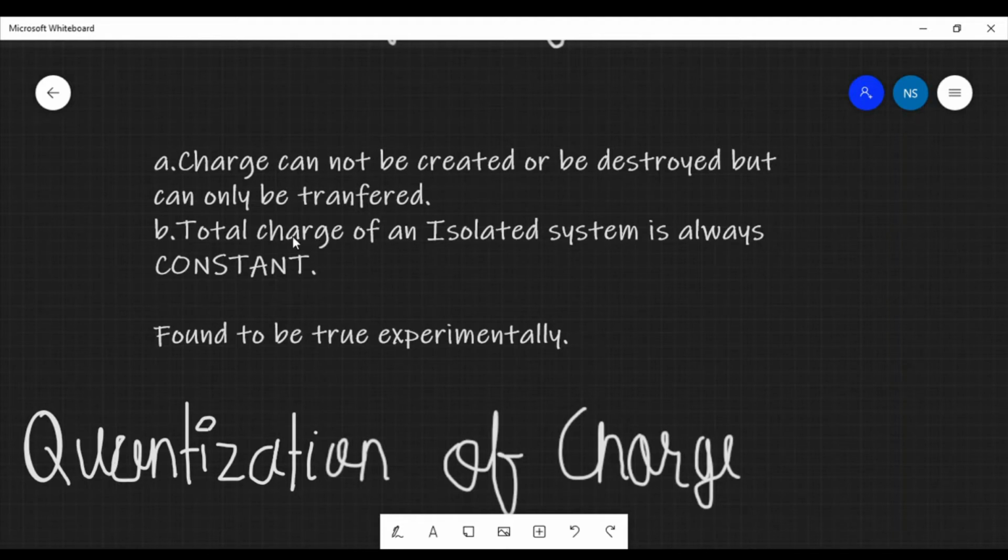Also, it means that the total charge of an isolated system is always constant. That means no matter if we leave a charge alone, that is what electrostatics is all about. When we leave a charge alone and things happen on their own, we find that the total charge is always constant, it is not destroyed and there is no new formation of charge. And this is also found to be true experimentally.